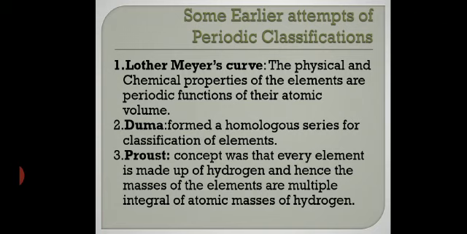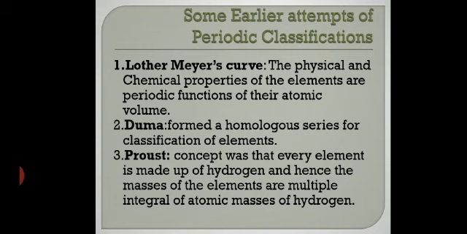Now, we know that in this periodic table we have 7 horizontal rows, which are called periods, and 18 vertical columns, which are groups. And you know the names of the groups also. The first group is alkali metals, then alkaline earth metals. Group 13 is the boron family. Group 14 is the carbon family. Group 15 we call the nitrogen family or pnicogens. Group 16 is the oxygen family or chalcogens. Group 17 is the halogen family. And group 18 is nothing but the noble gases or aerogens or inert gases. All these things you know about it.